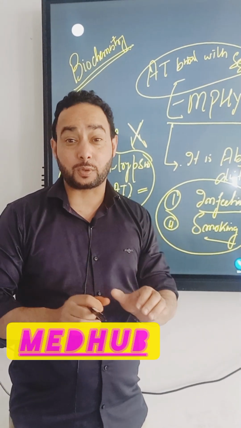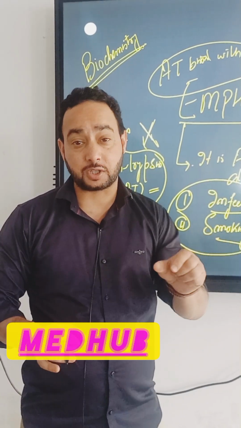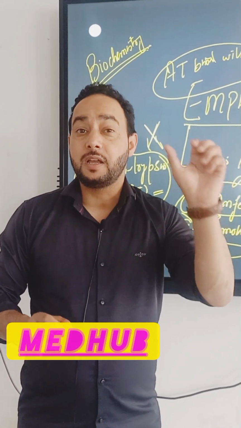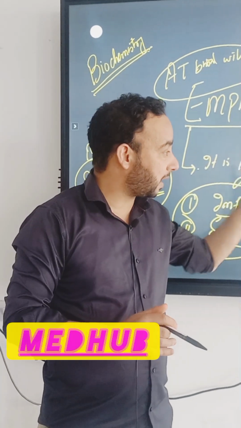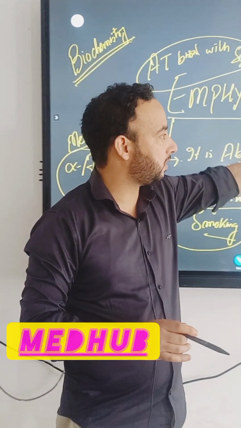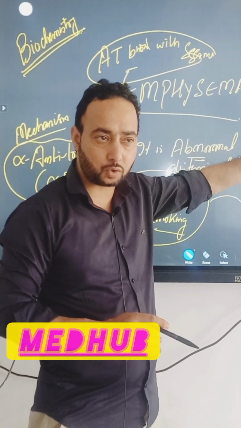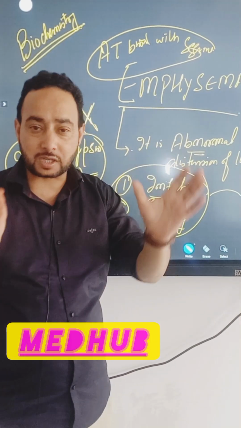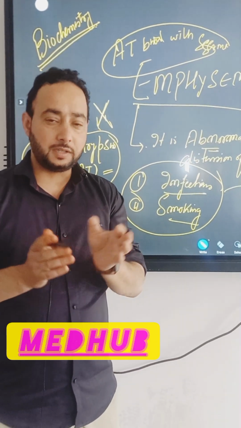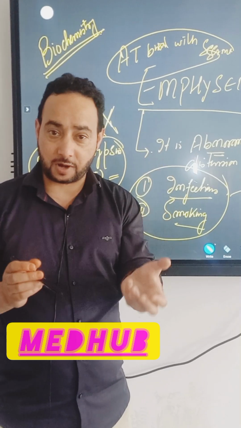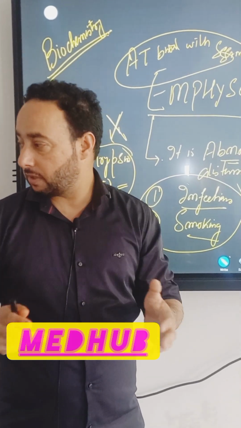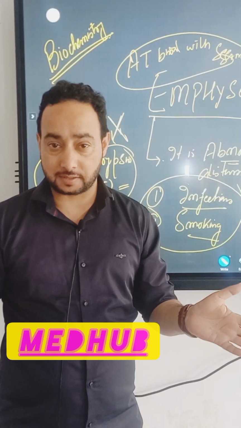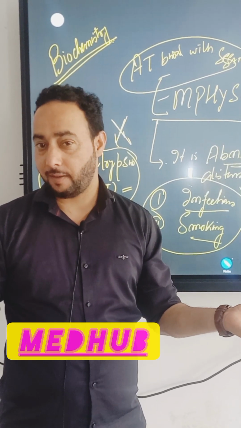Those serine proteases act on the lung tissue, which is rich in elastin protein, and cause breakdown of the lung tissue, due to which there is formation of these holes, and in those crevices and holes there is accumulation, entrapment of excess air, which causes the abnormal distension of lungs. That's called emphysema.